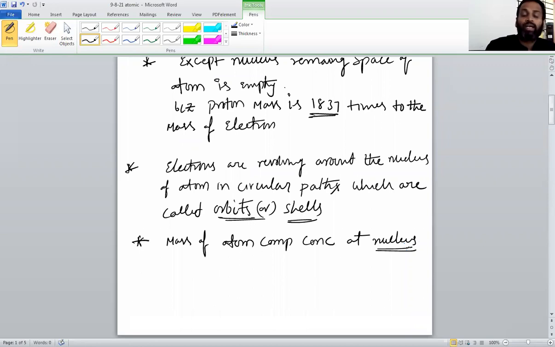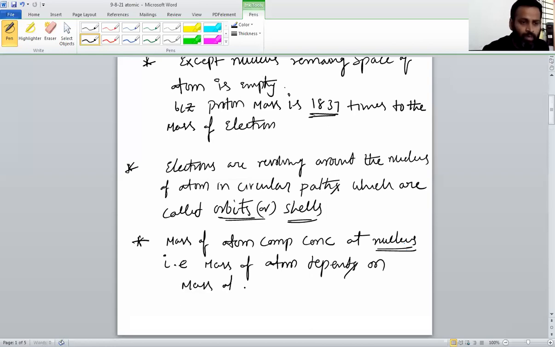The nucleus. The mass of the atom completely concentrated at the nucleus means the mass of the atom depends on the mass of the nucleus. Mass of nucleus means what? In the nucleus, who is present? Protons are present.